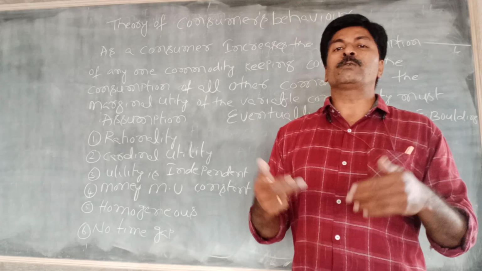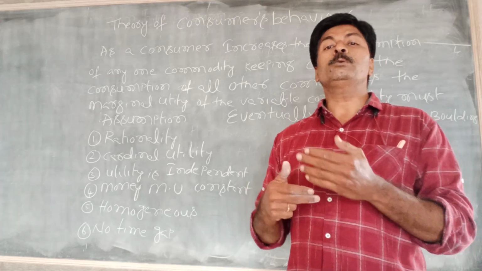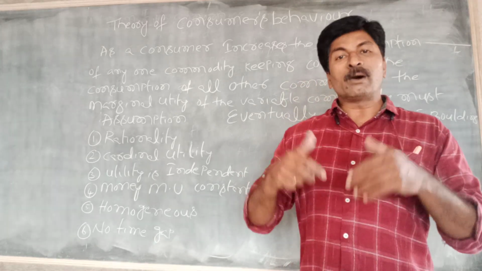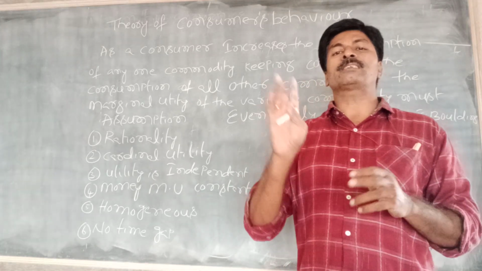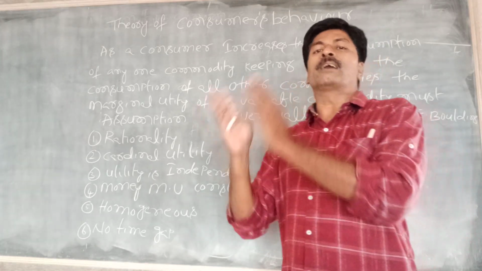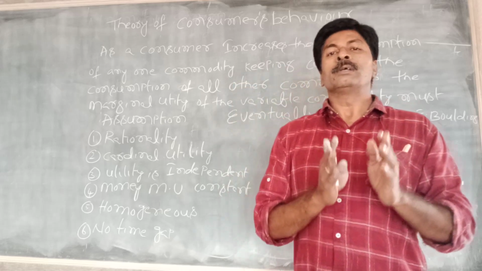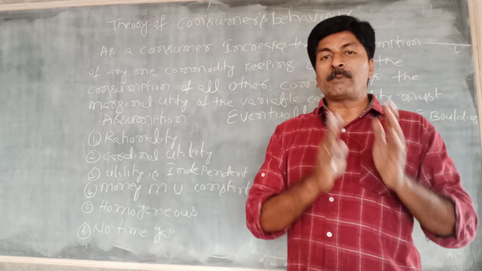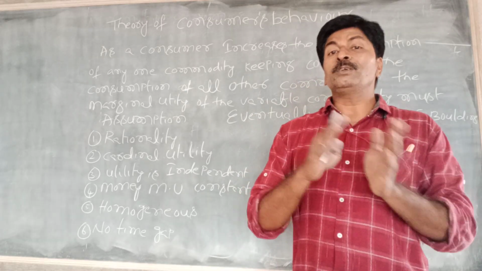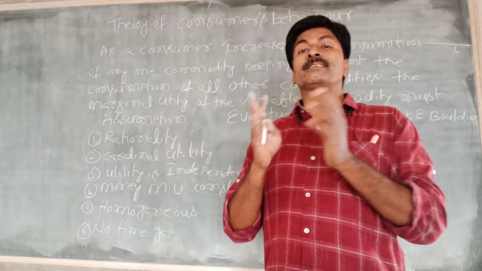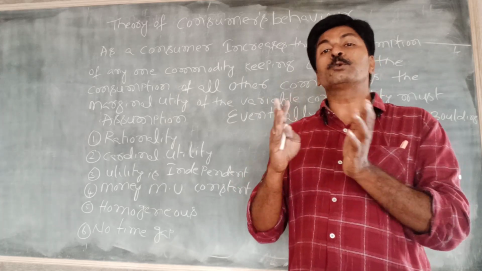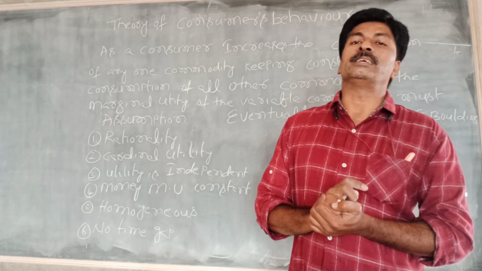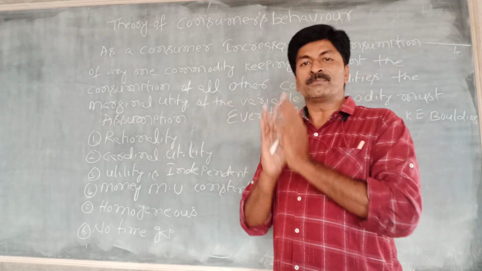That means when we get additional utility by consuming one more unit of the commodity, it is known as the marginal utility. So utilities are of two types, total utility and marginal utility. Total utility is the sum of utility derived from all units of the commodity. Marginal utility is the additional utility, or the change in total utility by consuming one more unit of the commodity.